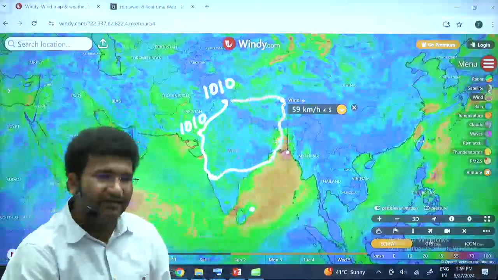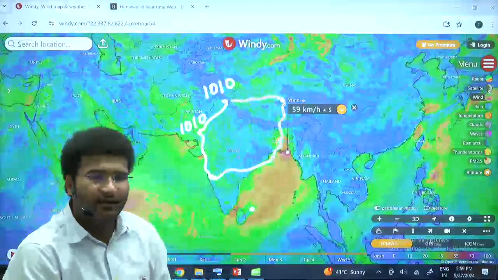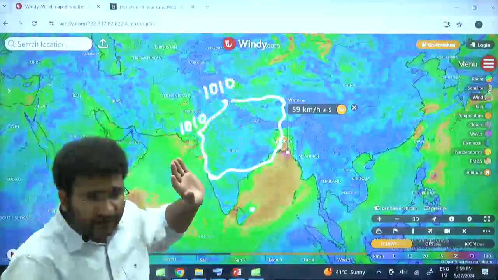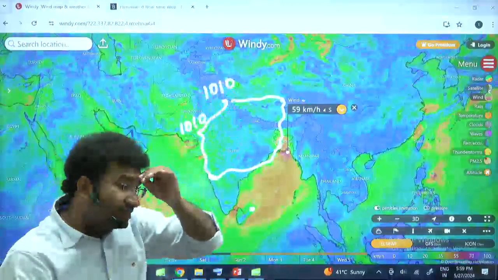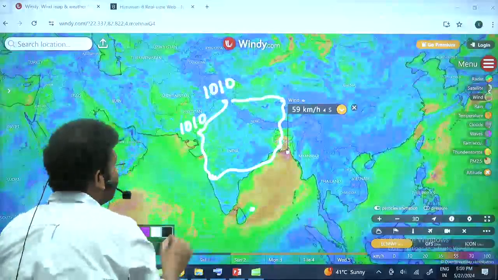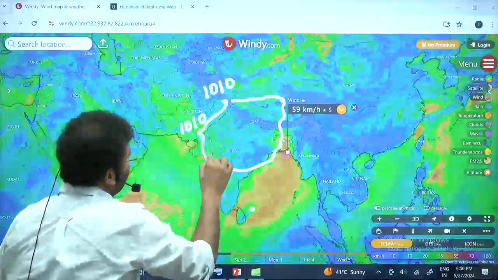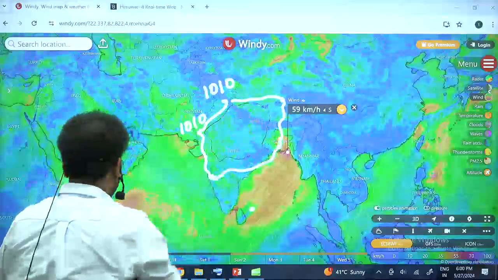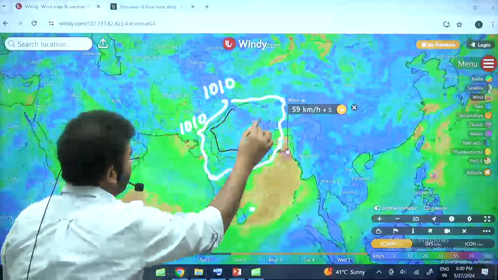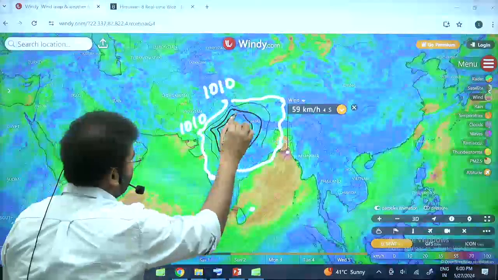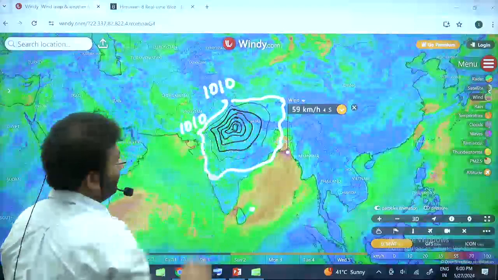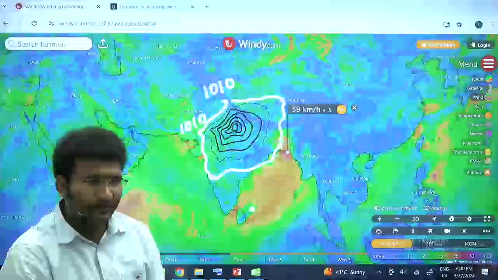Likewise, the pressure gradient or the wind speed is always decided by drawing these isobars by the Indian Meteorological Department. Right? So sometimes these isobars will be present like this. Can you imagine this, what I have drawn?